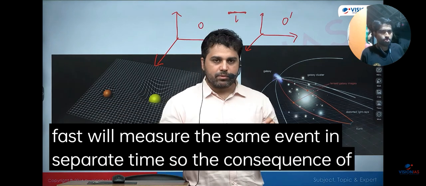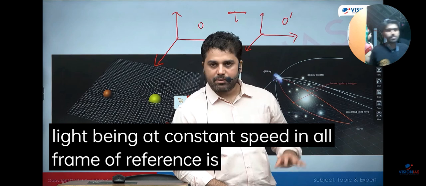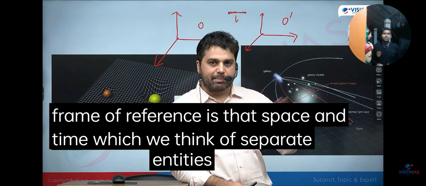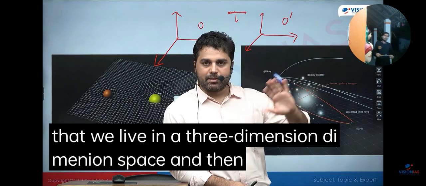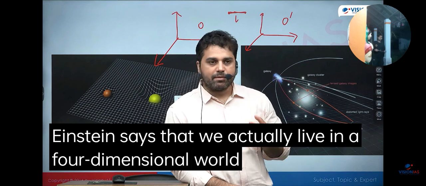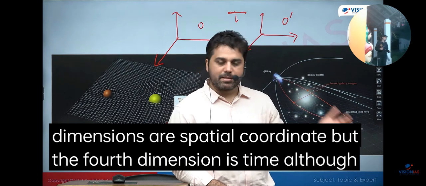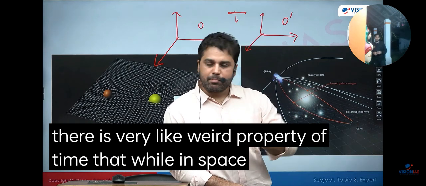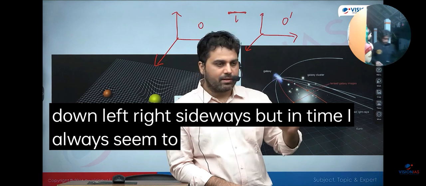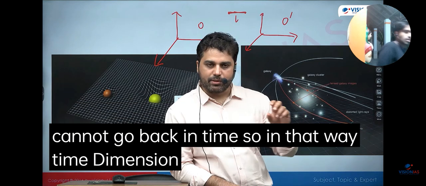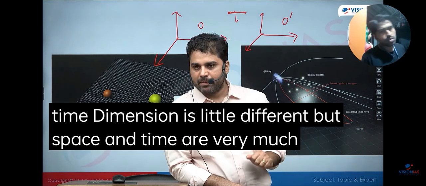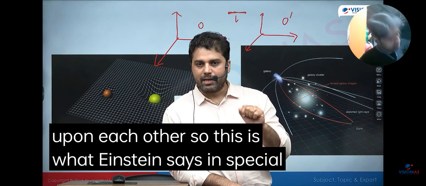So the consequence of light being at constant speed in all frames of reference is that space and time, which we think of as separate entities, that we live in a 3-dimensional space, and then time. So now Einstein says that we actually live in a 4-dimensional world, where 3 dimensions are spatial coordinates, but the 4th dimension is time. Although there is a very weird property of time, that while in space I can go up, down, left, right, sideways, in time I always seem to go in the forward direction. I cannot go back in time. So in that way, the time dimension is a little different, but space and time are very much dependent upon each other. So this is what Einstein says in the special theory of relativity.